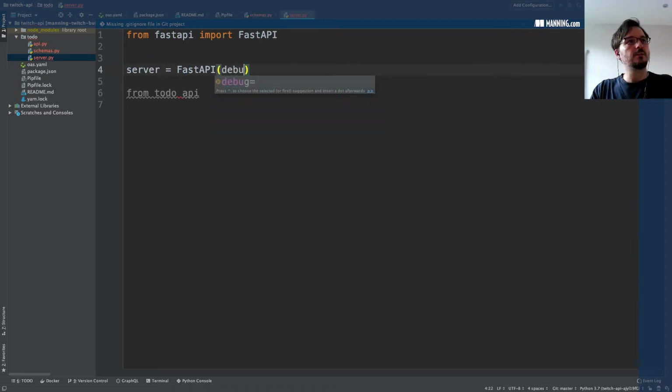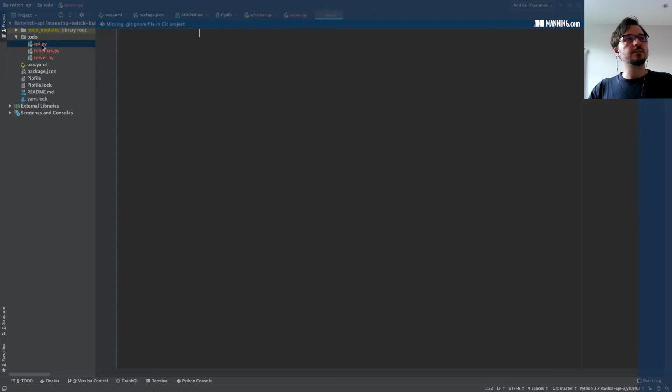We're going to say we run the server in debug mode. Missing a keyword here. Okay, so this is the entry point to the app. Now let's go ahead and start implementing the endpoints.